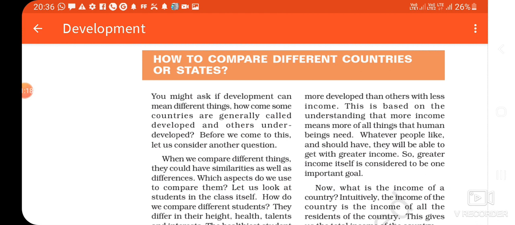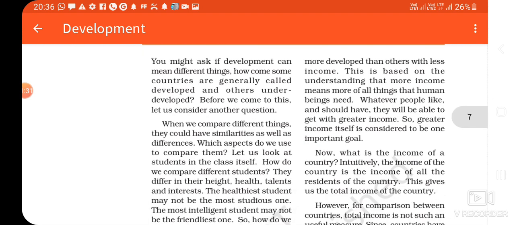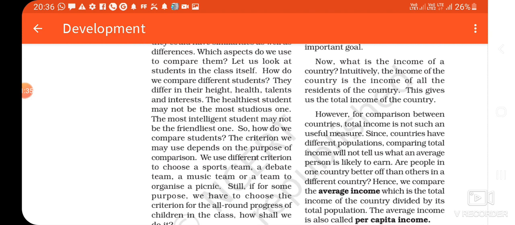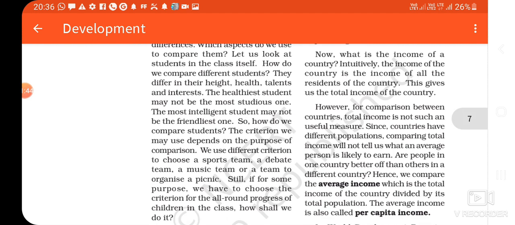Now we discuss what the income of the people is. Income doesn't mean the earnings made by each and every individual of the country. Each and every individual's income will not assess the real income of the country, because all don't have the same income. That's why, to find out the actual income of the country, one standard formula is made, that is called average income or per capita income.